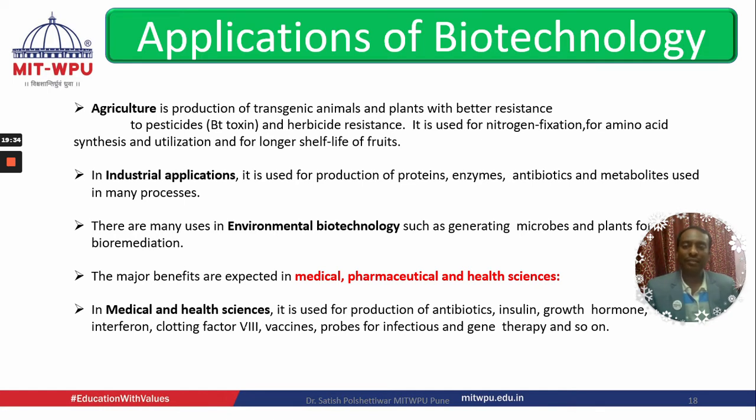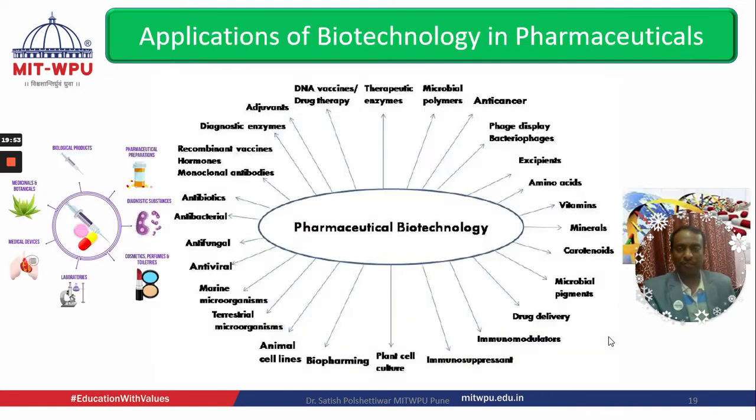In medical health science, it is used for production of antibiotics, insulin, growth hormone, as we understood, interferons, clotting factors like urokinase, then factor 8, then vaccines, probes for infection, and gene therapy, and so on. There are multiple applications. If you talk about this subject, it has multiple applications.